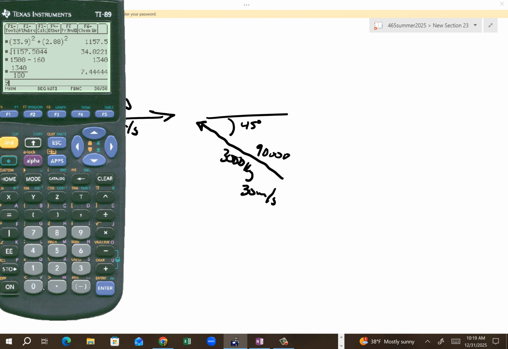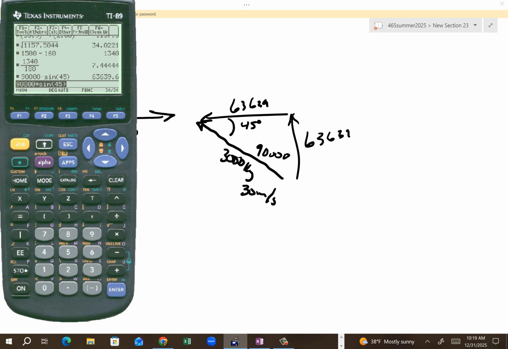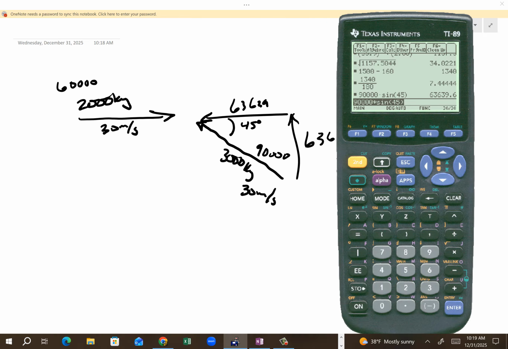So 90,000 times the sine of 45, and as you know, this is 63,639. This is also 63,639 because obviously it's a 45-degree angle, correct? But that's going this direction. So our total is going to be 63,000.